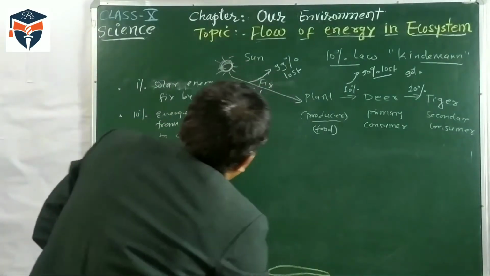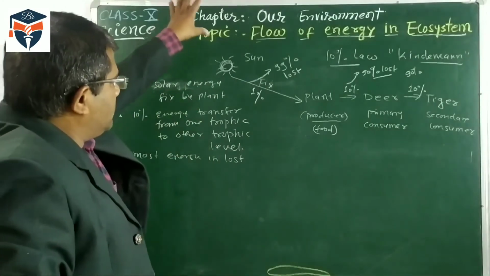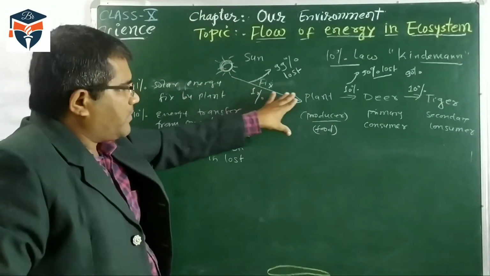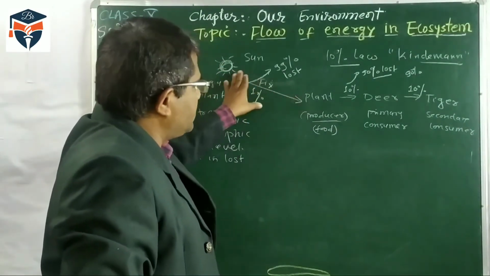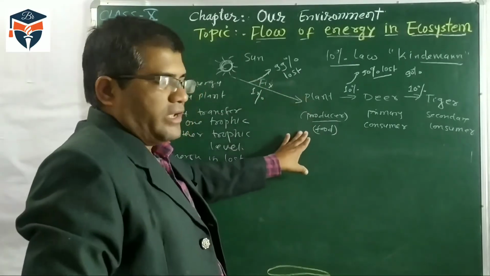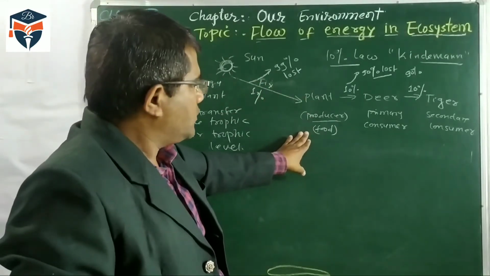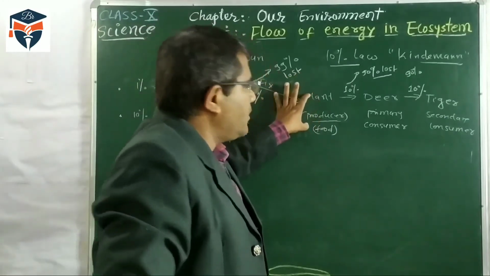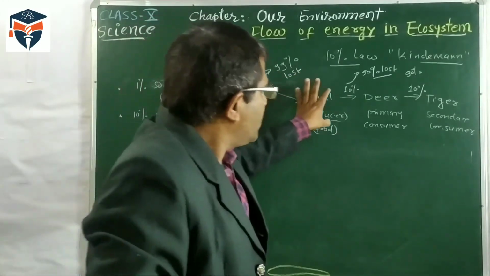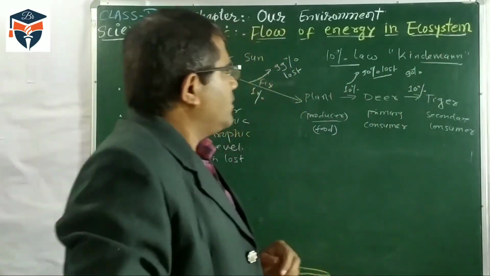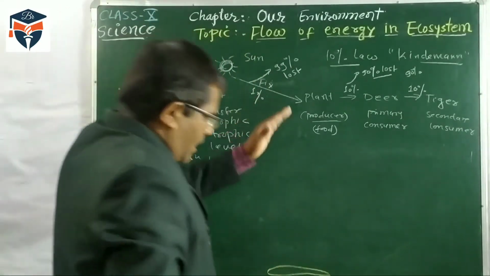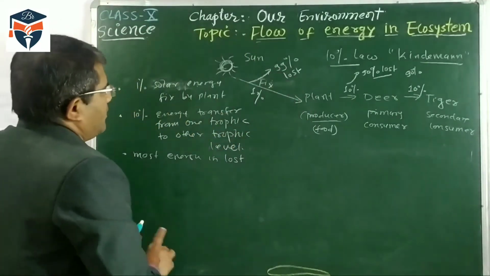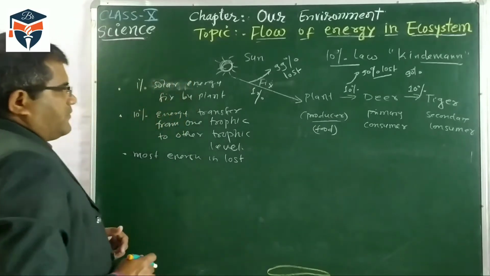Second important part is here. When the solar energy is trapped by the plant, plants utilize the solar energy and prepare food by photosynthesis. And whatever energy is fixed by the plant, 10% of this energy is transferred to other organisms. Let's take one example to understand this.